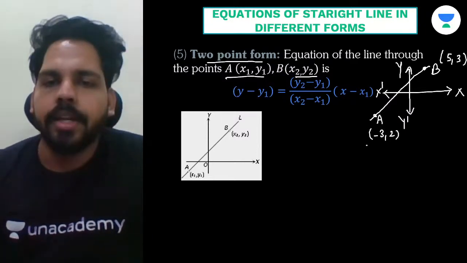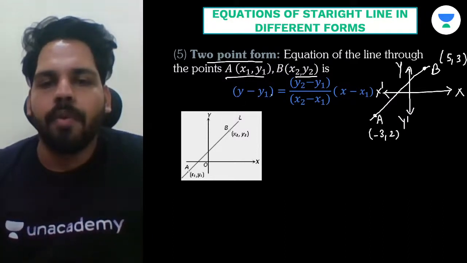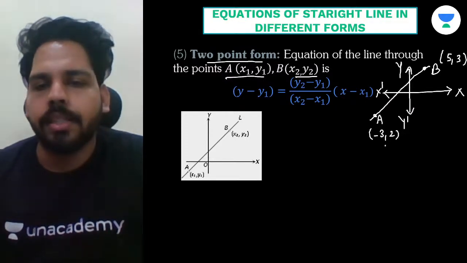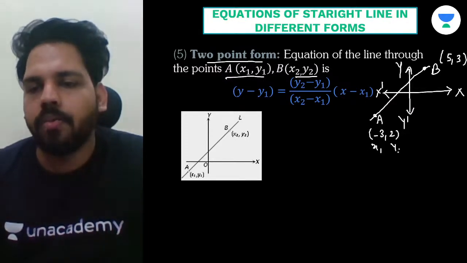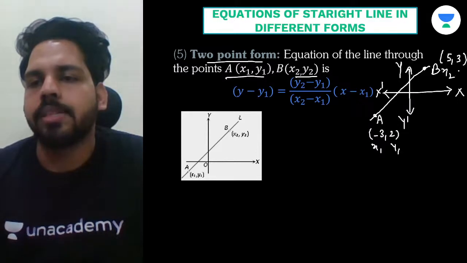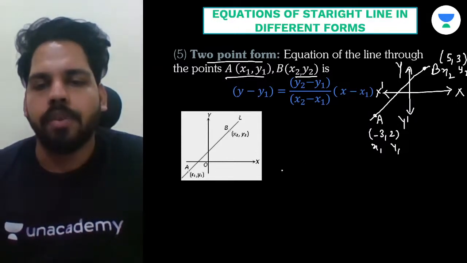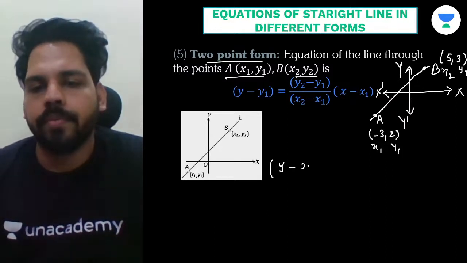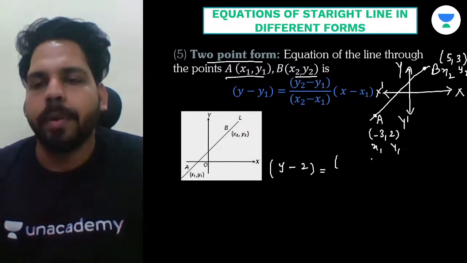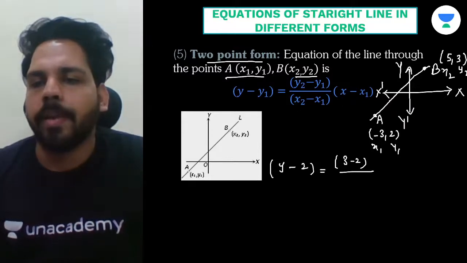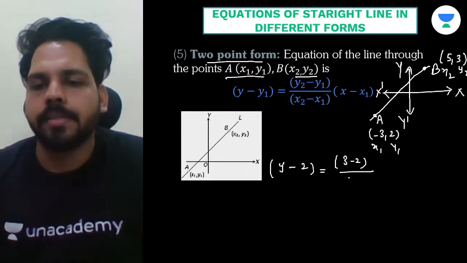So in that condition our equation will be what? Y minus y1. You have to consider these points as x1 y1, and we can consider this as x2 y2, and we can easily write the equation now. So y minus y1, that means y minus 2, is equal to y2 minus y1, that means 3 minus 2, divided by x2 minus x1, that means 5 minus 3.